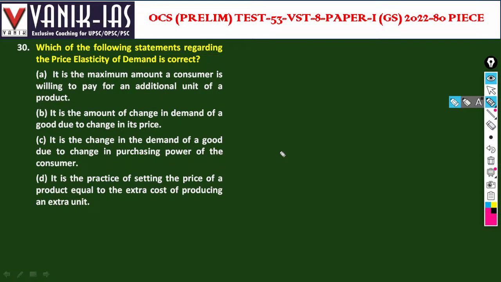Which of the following statements regarding the price elasticity of demand is correct? It is the maximum amount a consumer is willing to pay for an additional unit of product. It is the amount of change in demand of a product due to changes in price. Yes. The amount of change in demand of a good due to changes in price is called price elasticity of demand. So B is the answer.